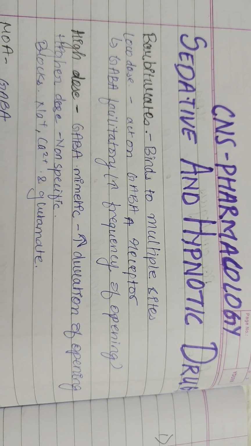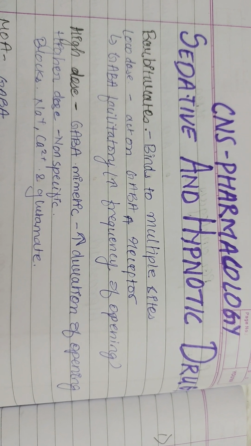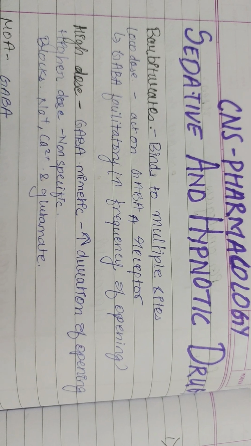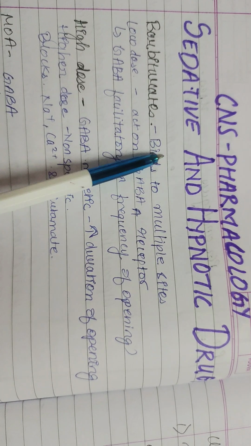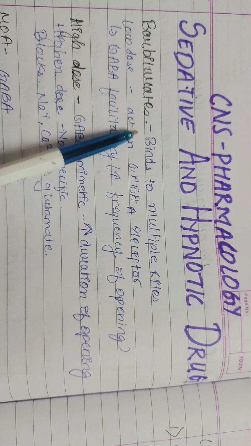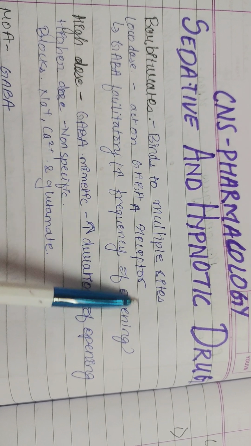Now, let's study today's topic. It is CNS pharmacology, in which we see sedative and hypnotic drugs, including barbiturates and benzodiazepines. Barbiturates bind to multiple sites on GABA-A receptors, and at low doses they act on GABA-A receptors.